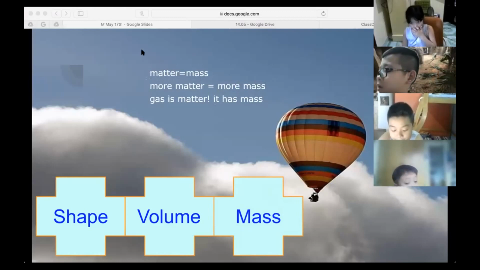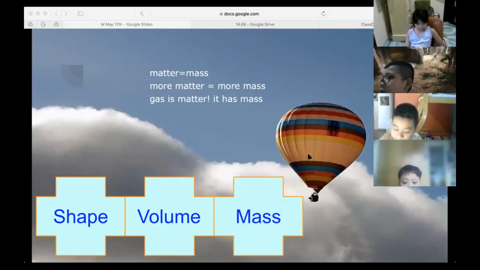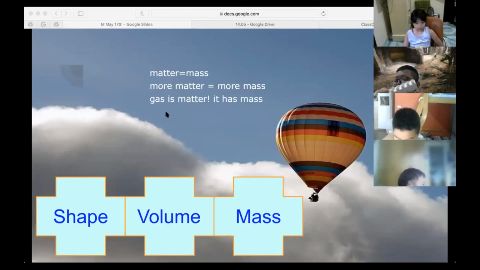Okay? Question. Yes, Leo, is that you? If gas doesn't have a shape, why, when it fills the container, does it make the shape? So it fills any container that it's in.